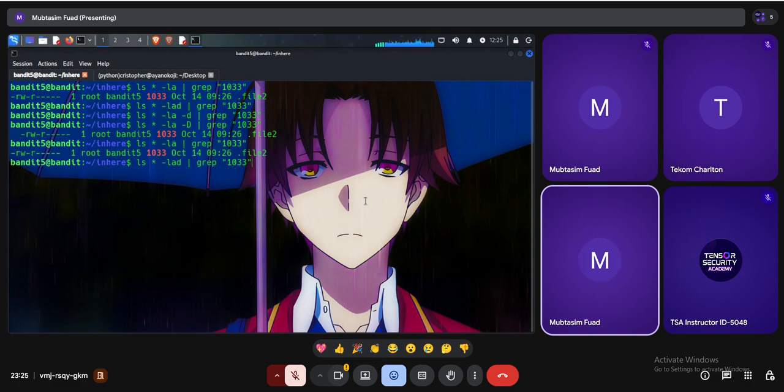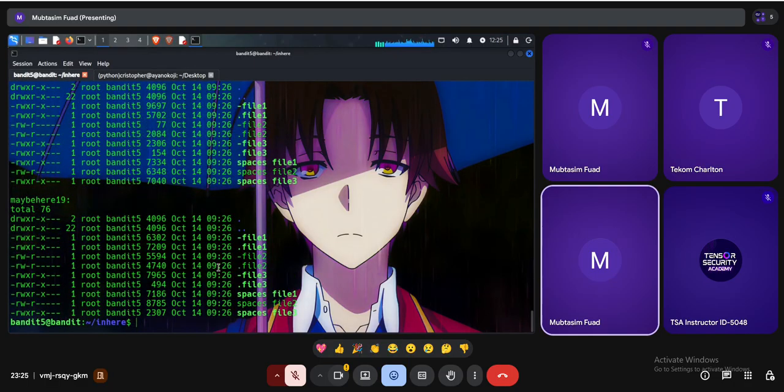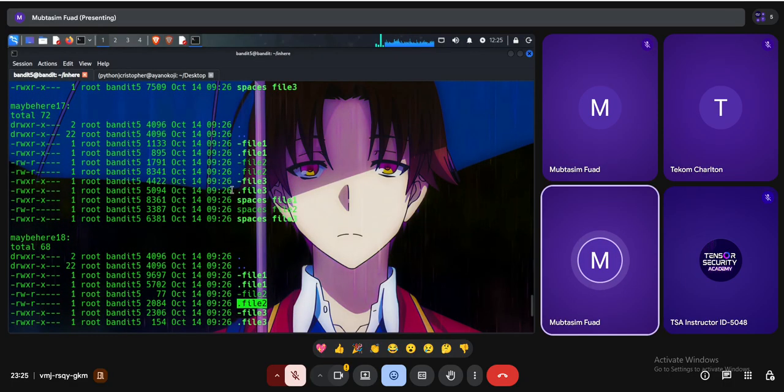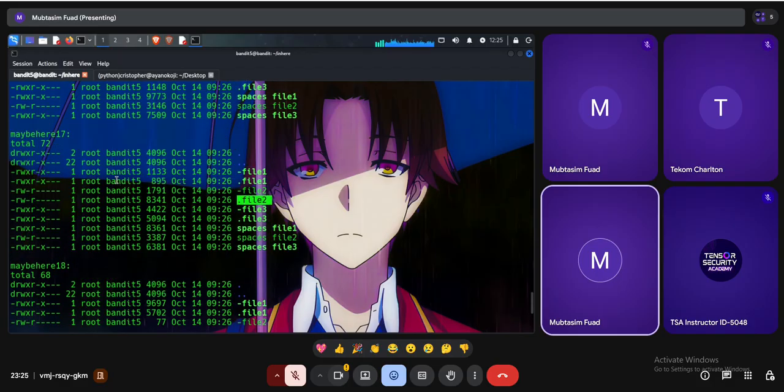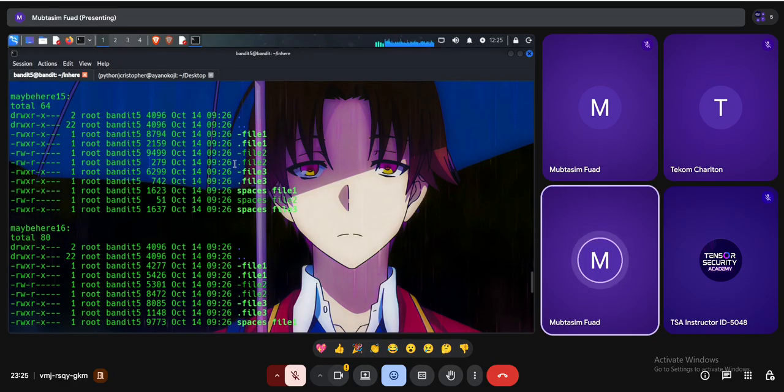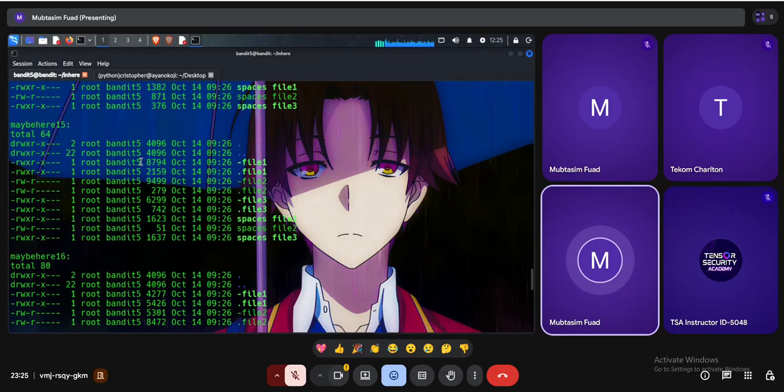Okay, wait a minute. We have dot file two here, but it doesn't have 1033 in size. Also, we have dot file two here, 2084, no. Then dot file two, no. Then dot file two, not this either. And dot file two, 279 in size.